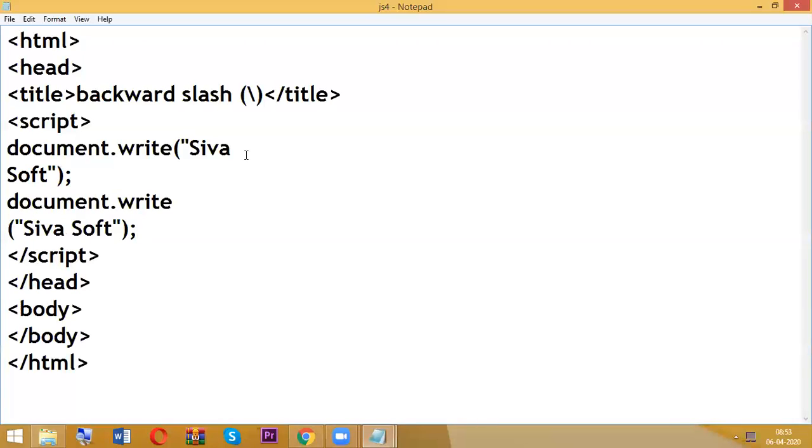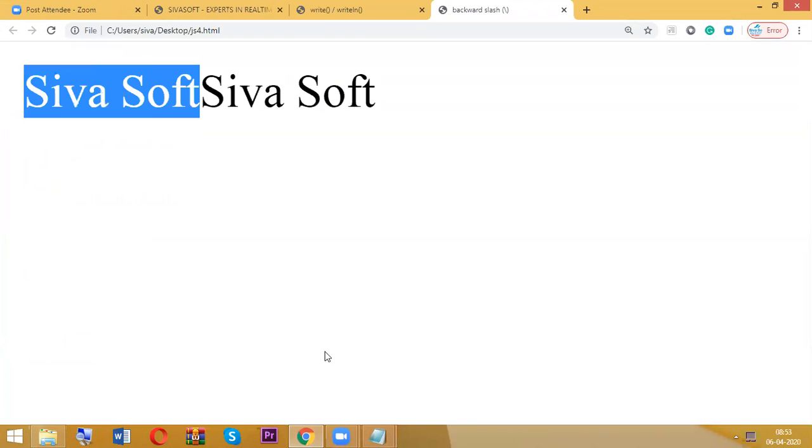But right now, I am going to use backward slash. It will consider it like a single statement. It is not like two statements or something. So now go and check it here. Now we got the output.